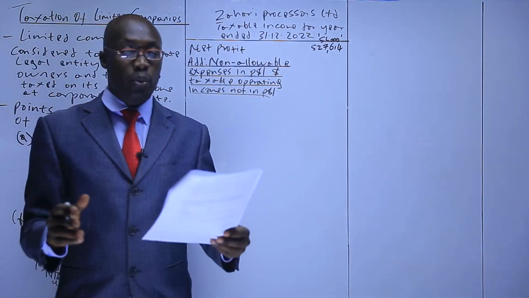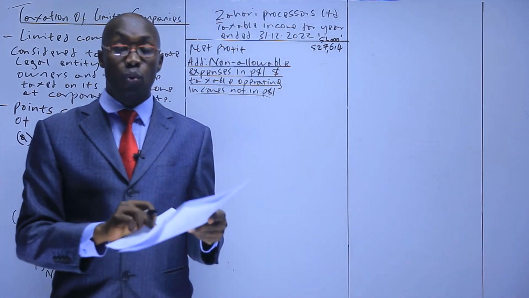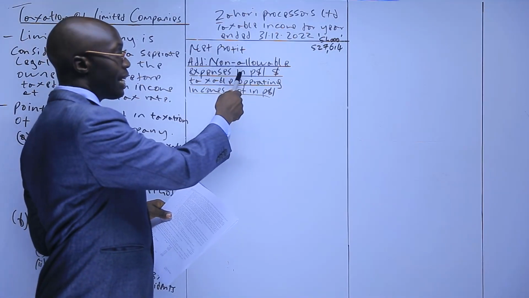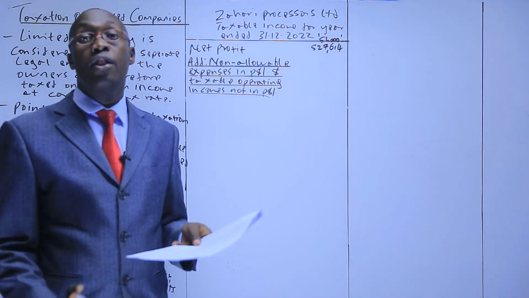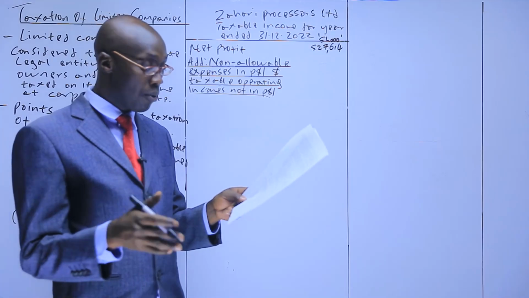So, as we have been doing in any question where we use the net profit method, we just need to go to the P&L and look for the non-allowable expenses there. The first expense in the P&L, purchase of trademark. Trademark is not allowable, so we add it.